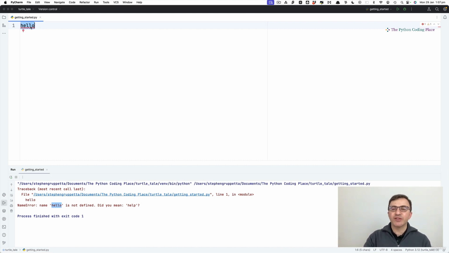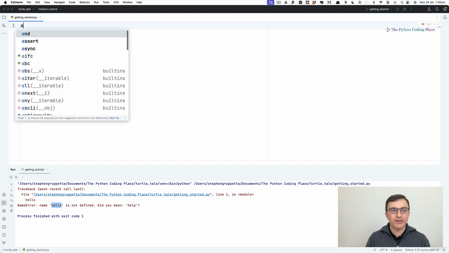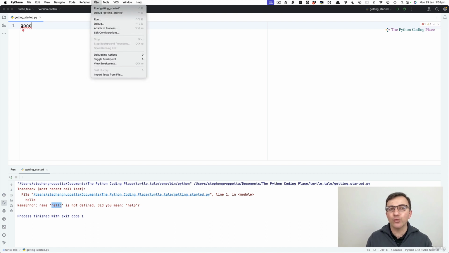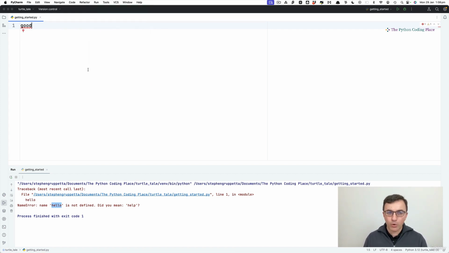You can try this as an exercise. Try a few words from English and see whether you can find any of these Python words. Good morning. Let's try good. Is good a word in Python? Incidentally, to run your code, you can always go to this run getting started, but you may want to learn the shortcut. It's going to be different on different computers. That tells me what shortcut I need to use. So from now on, I'm going to use the shortcut on my keyboard.